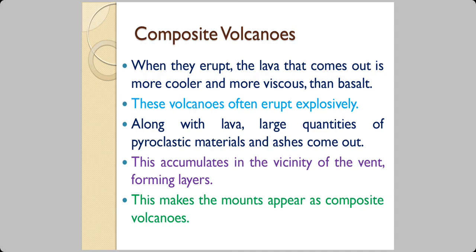The meaning of composite is more than one. So now these volcanoes, when they erupt, the lava that comes out is much cooler and more viscous. That is, viscous means thicker, more resistant to flow than basalt. Now these volcanoes often erupt explosively. They really explode. Along with lava, large quantities of pyroclastic materials and ashes come out, and this accumulates in the vicinity of the vent, forming layers. This makes the mount appear as composite volcanoes.